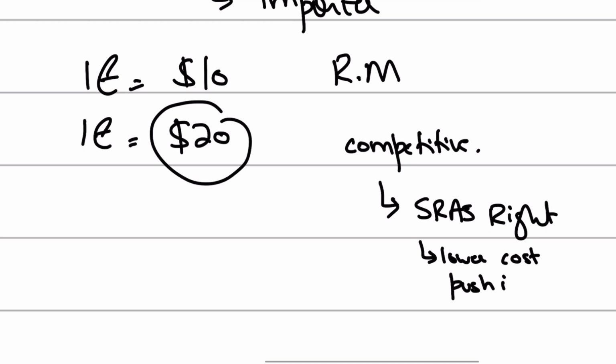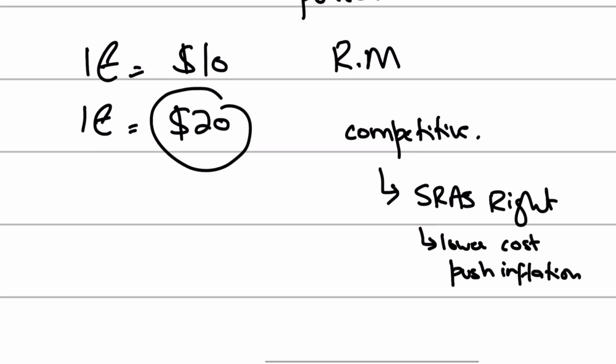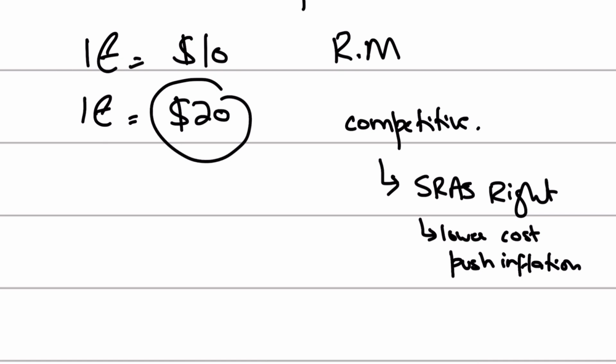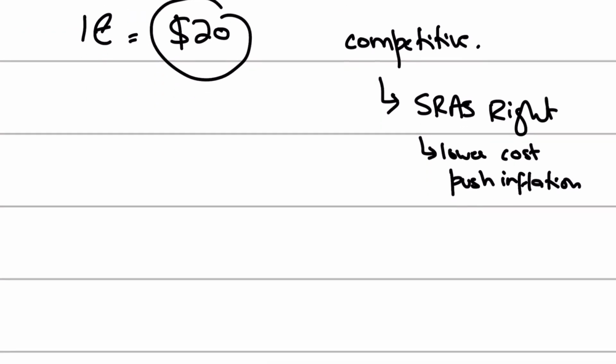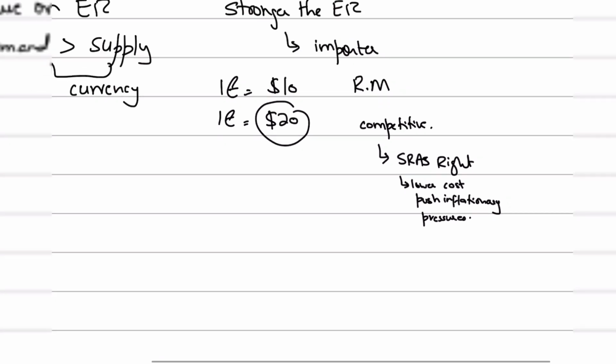Now here, I'm not going to be drawing the diagram for SRAS shifting to the right, but again, it's the same diagram where your SRAS will shift to the right, and it's going to reduce the cost push inflation. So lower cost push inflationary pressures, right? Perfect. But that is for the importer. For the importer, it is beneficial, right? But what about the exporter?